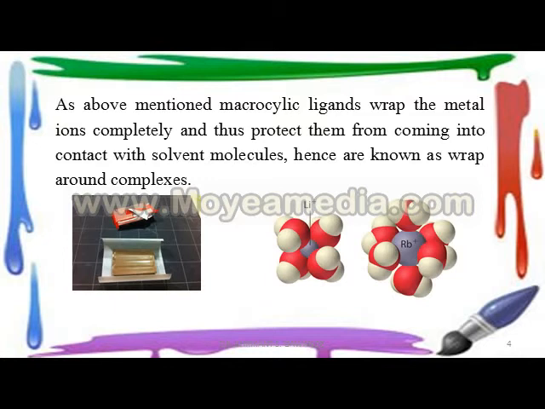Here, the Li+ and Rb+ metal ions are wrapped by the macrocyclic ligands. Hence they are known as wrap around complexes.